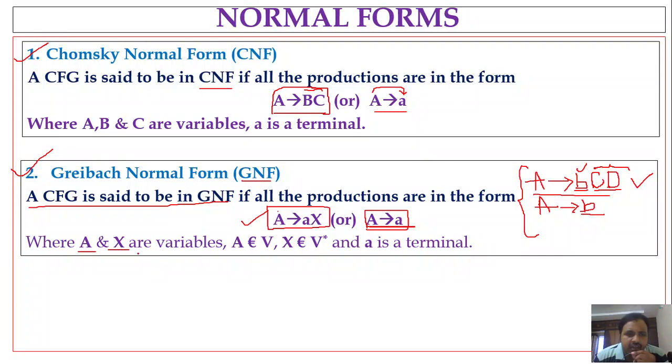Now, capital A and capital X are the variables. Capital A belongs to capital V, that means A is a variable belonging to the variable set. And capital X belongs to V star. V star means you can have any combination of variables, or even epsilon is possible. So if you substitute epsilon in place of X, it gives the form capital A denotes small a. That's why we also have the production rule in which a variable denotes a terminal.